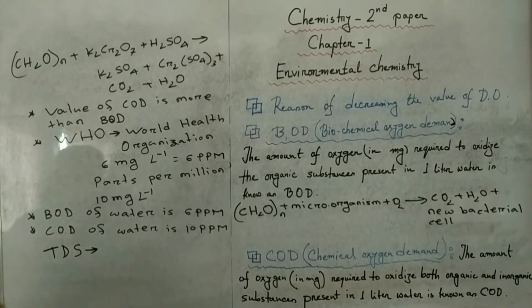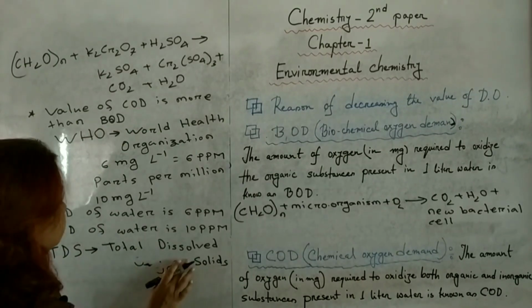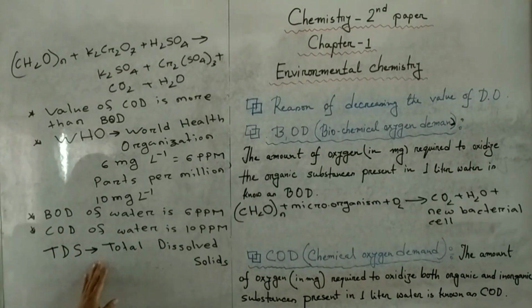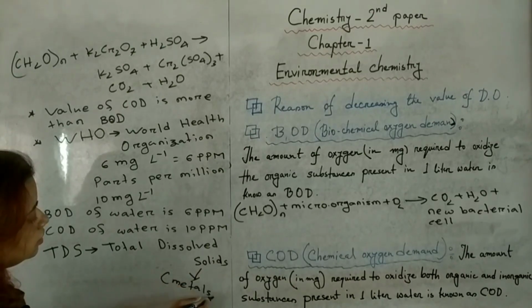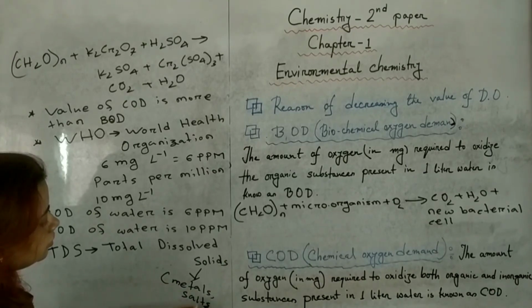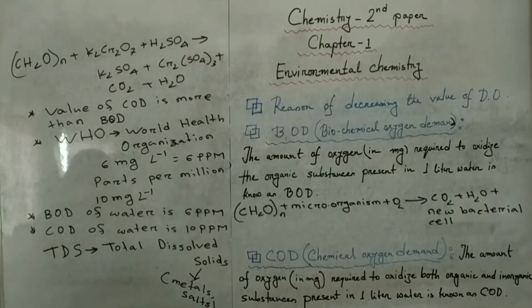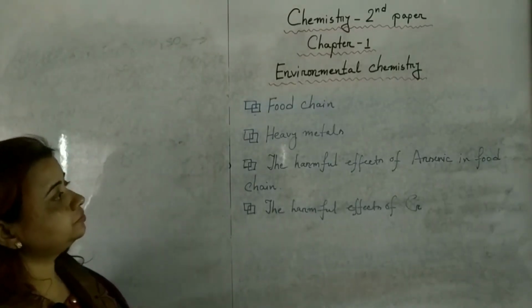Now come to TDS. TDS means total dissolved solids. So the definition of TDS is the amount of total dissolved solids in water. What do you mean by these solids? These solids may be metals, it may be salts. So, the amount of total dissolved solids in water is known as TDS. Okay?